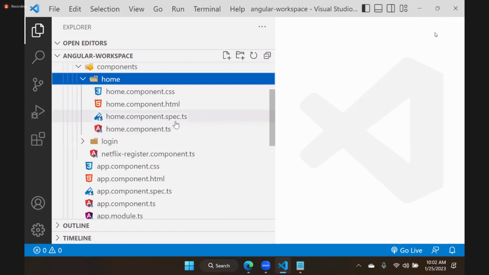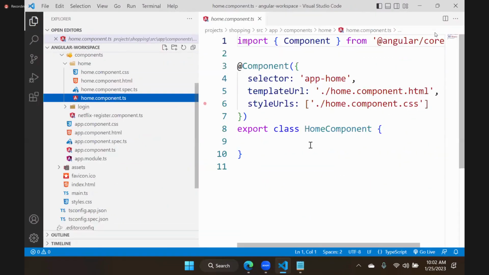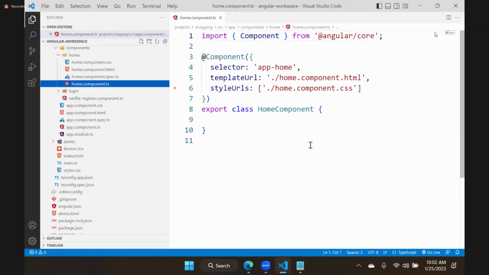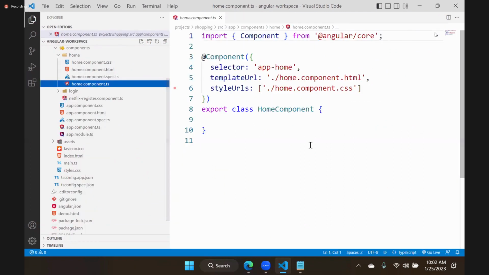Interestingly, when you select the TS file, code is also generated. This is what we were writing manually. So we did that without the command also. The command will generate everything for you. It has a selector, it has HTML, it has CSS, the component import and directive.